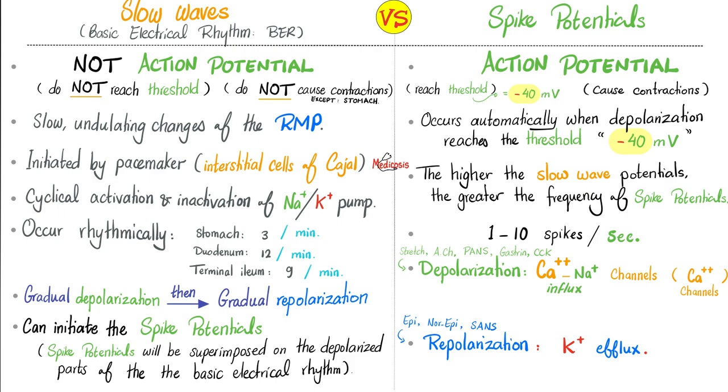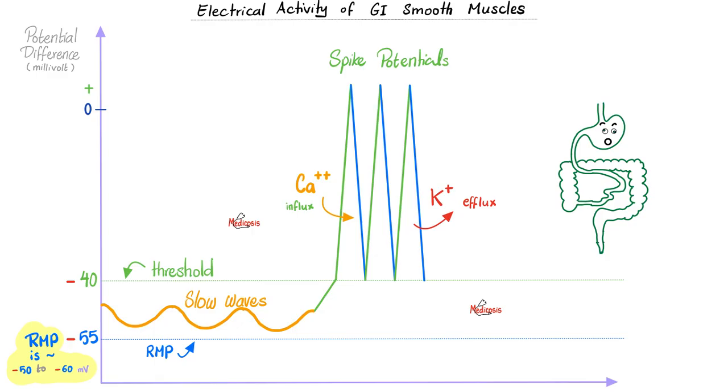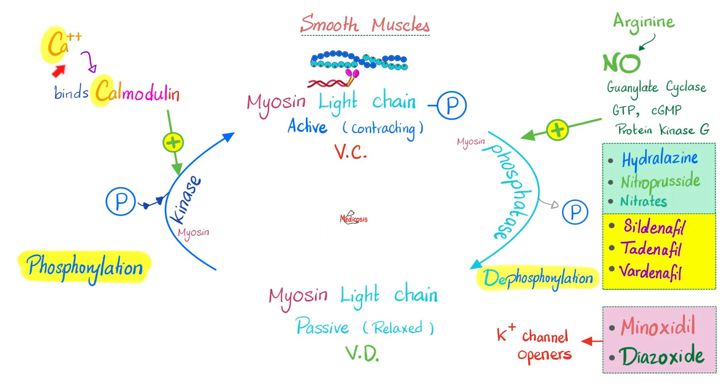In the last video, we talked about slow waves versus spike potentials. Spike potentials are the true action potentials, which means we reach threshold, which means we do cause actual contractions, thanks to calcium influx to cause depolarization. Once calcium enters, what's going to happen? It's going to bind calmodulin. Here is calcium entering into the muscle, binds calmodulin, which activates kinase.